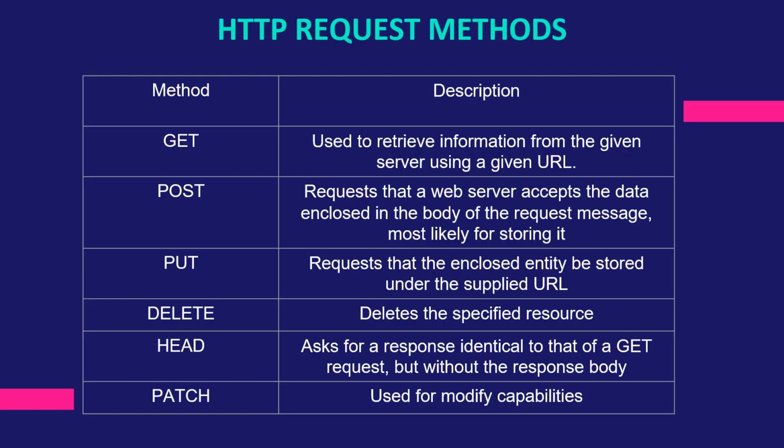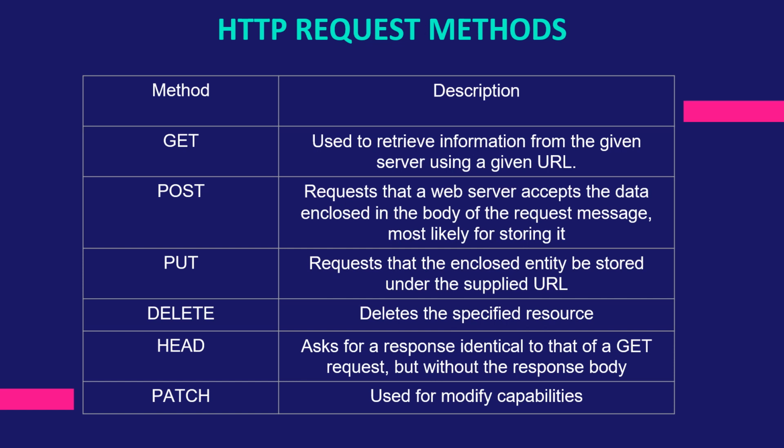HTTP request methods. GET. The GET method is used to retrieve information from the given server using a given URL. POST. The POST request method requests that a web server accepts the data enclosed in the body of the request message, most likely for storing it. PUT. The PUT method requests that the enclosed entity be stored under the supplied URL. If the URL refers to an already existing resource, it is modified, and if the URL does not point to an existing resource, then the server can create the resource with that URL.